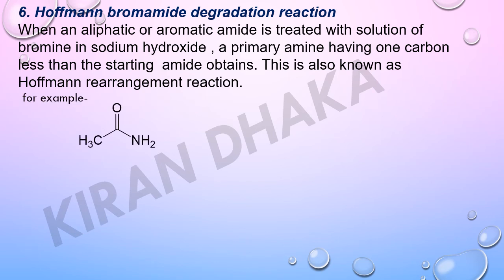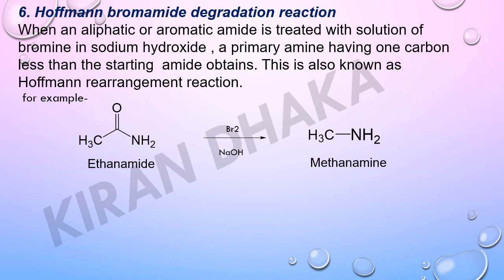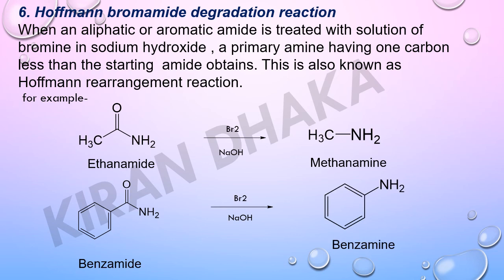For example, CH3C(=O)NH2, that is ethanamide, reacts with Br2 and NaOH and gives CH3NH2, methanamine. Next example, benzamide reacts with Br2 in presence of NaOH and gives aniline.